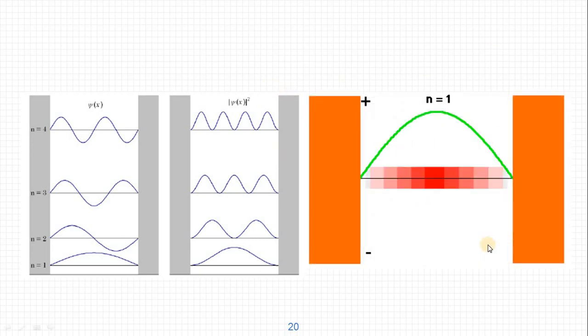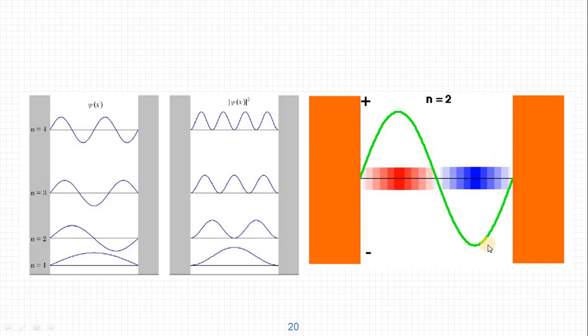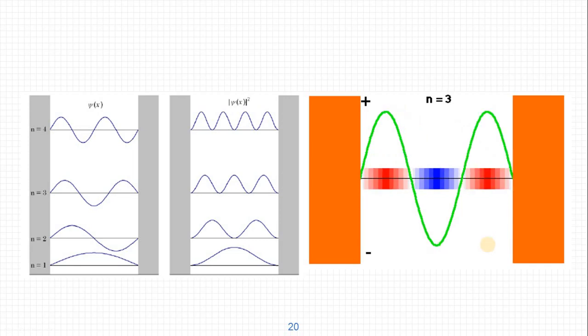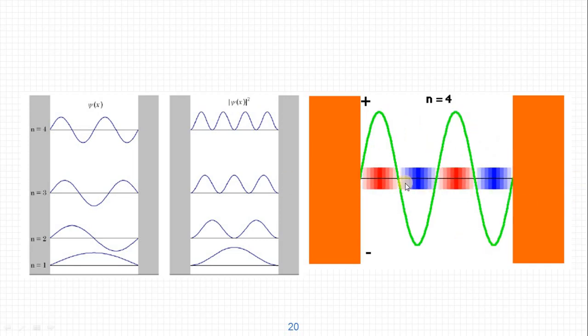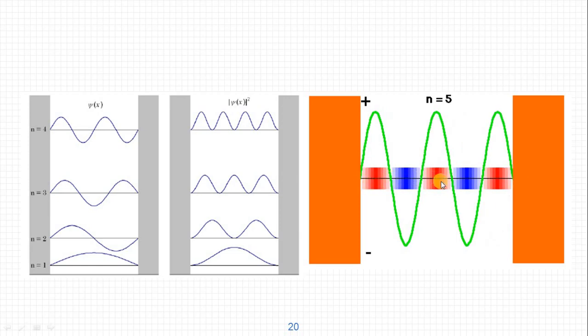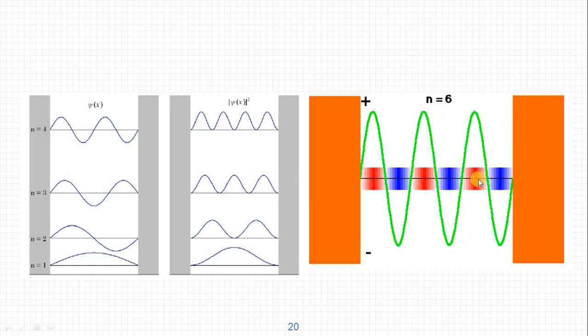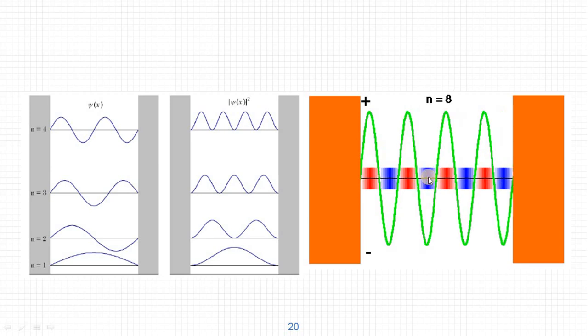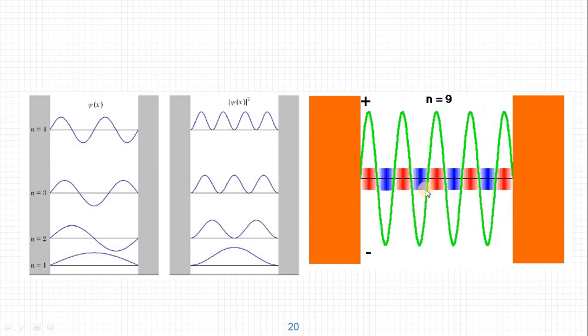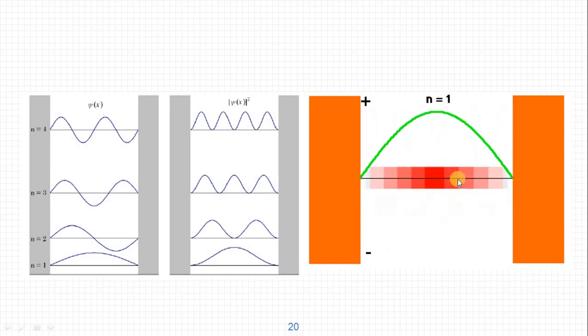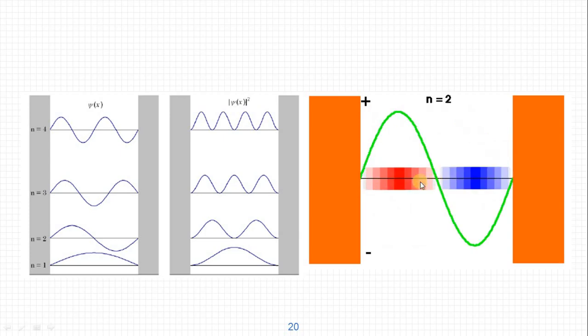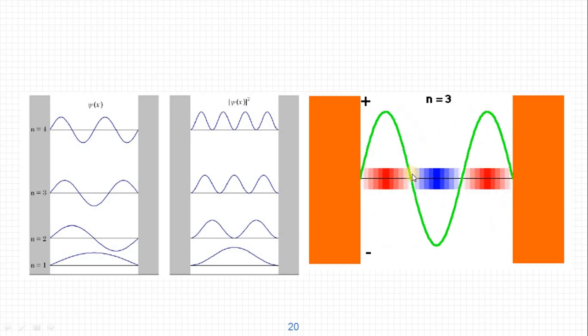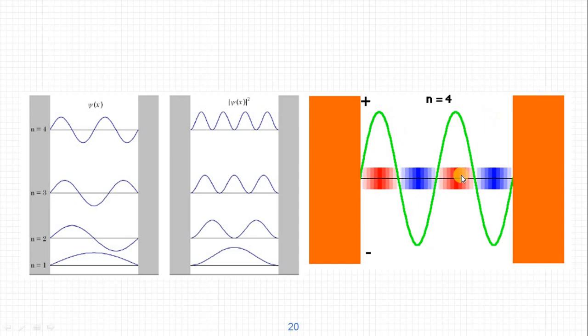So here is graphically shown the same diagram with more and more energies. We can see that the probability of finding the particle will be in between here and here. There is no probability, 0. So we can find the particle only within this region, like here and here, but in between there is no probability.